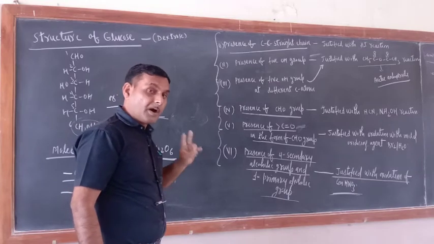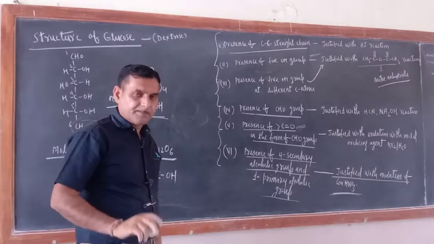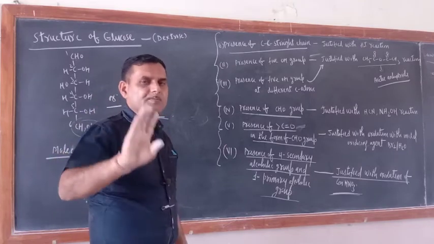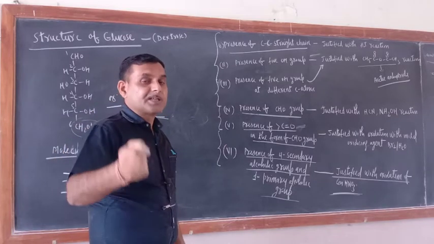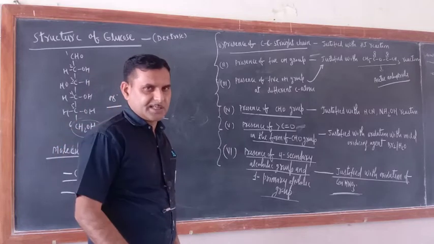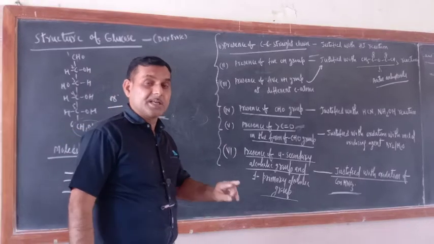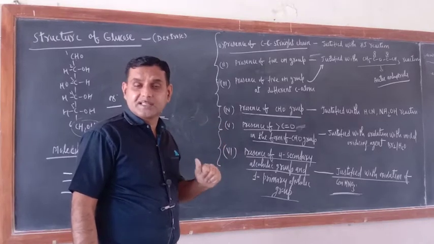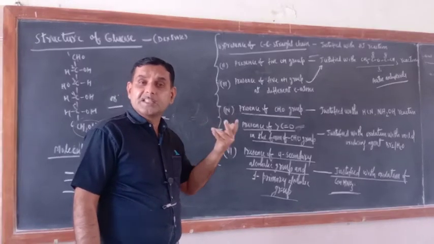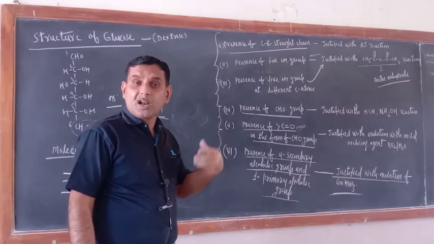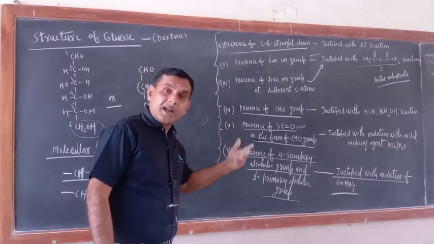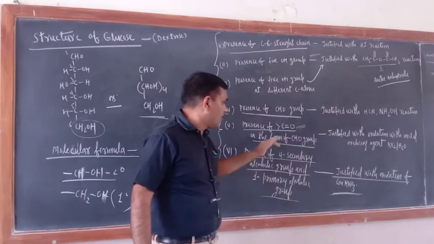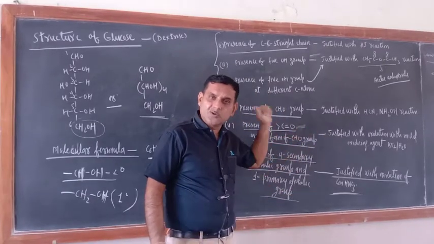Try to understand. As compared to Br2/H2O, that is aqueous bromine, HNO3 is a strong oxidizing agent. Out of 1 degree, 2 degree and 3 degree alcohol, which will be oxidized easily? 1 degree alcohol is easily oxidized, 2 degree alcohol is oxidized with difficulty. With Br2 and H2O, CHO is getting oxidized.